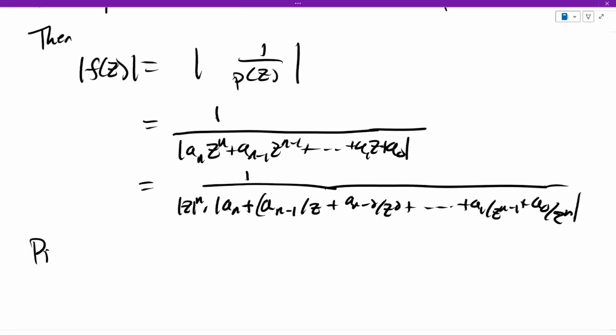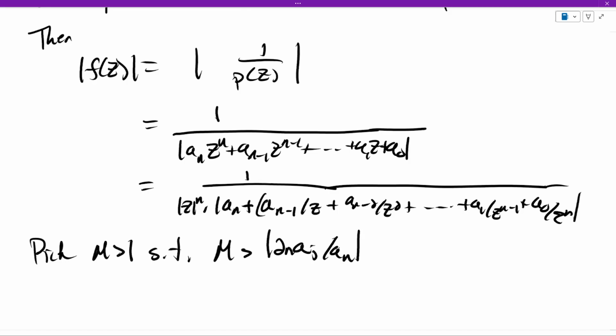Now what we're going to do is pick some m bigger than 1, and this m needs to satisfy m is bigger than the maximum of all of the moduli of the form 2n a_j over a_n. Since a_n is not 0, this is okay to divide by it. For j from 0 to n minus 1. Now, m is bigger than each one of these expressions for each j. There's only finitely many of them. There's only n of these expressions.